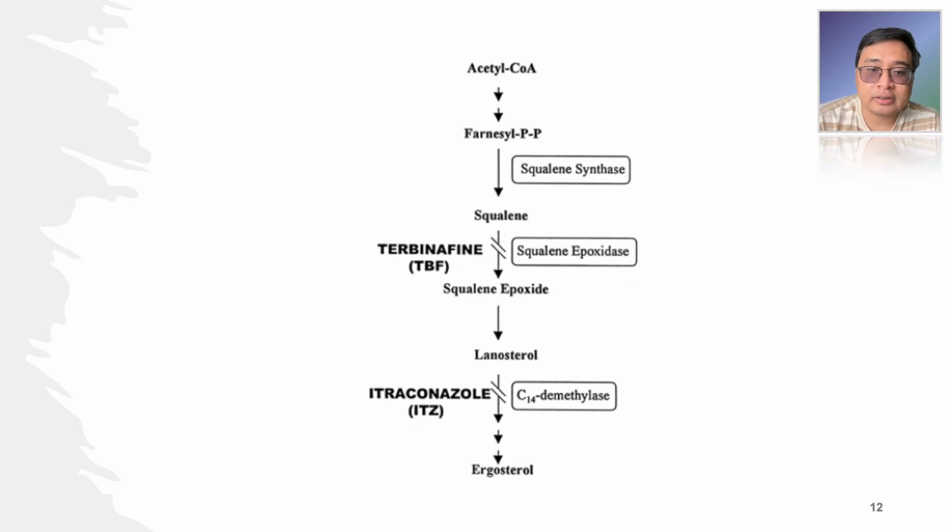Now the step which involves the formation of squalene epoxide from squalene is mediated by the enzyme called squalene epoxidase, targeted by the allylamines such as terbinafine. While lanosterol, which eventually gets converted to ergosterol, is acted upon by the enzyme 14-alpha demethylase. And that's the one that gets targeted by azoles. Right.